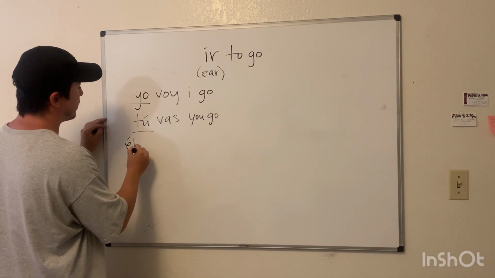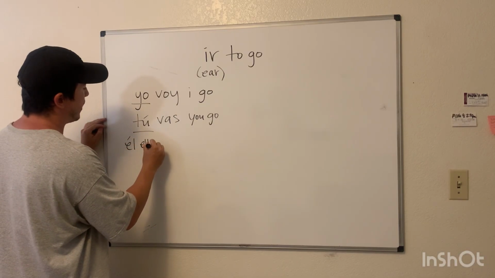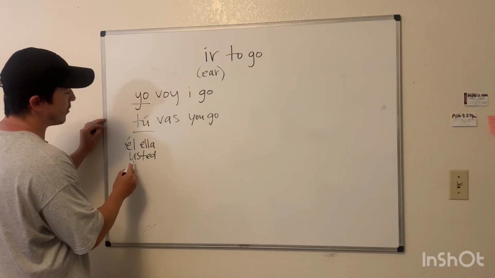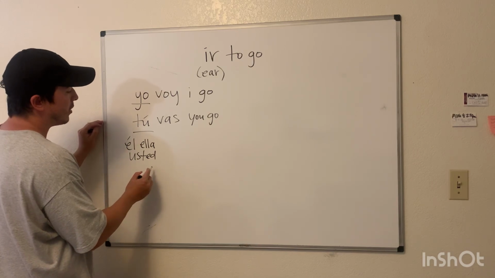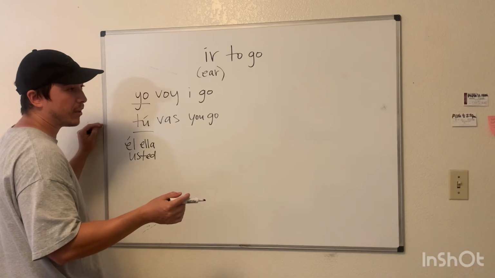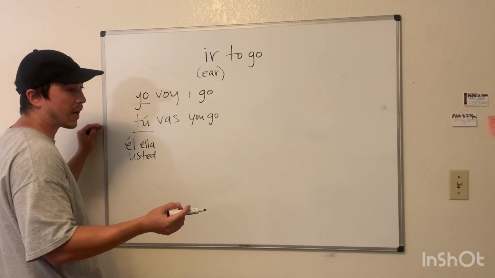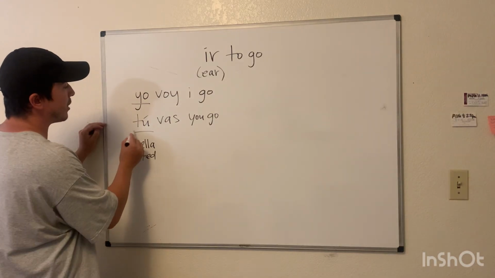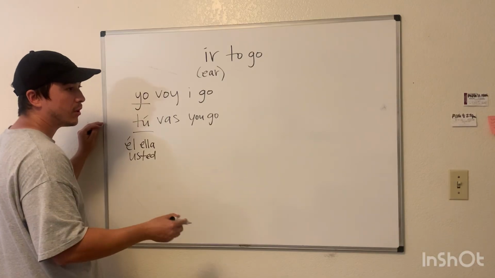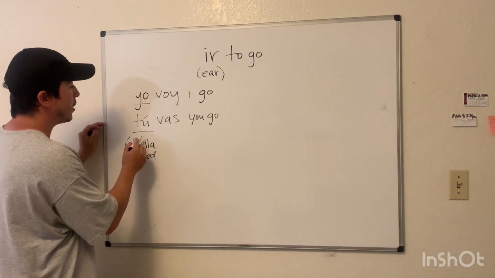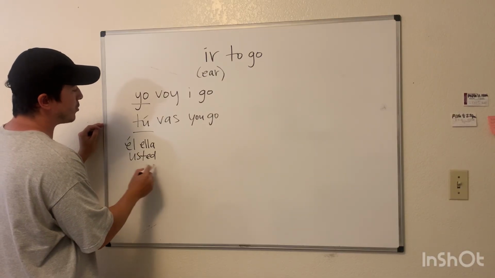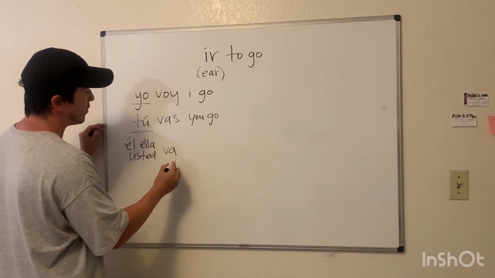Él with the accent. Él, ella, usted, which is a formal you. You use usted if you're talking to someone of a higher rank than you, say in the military or a professor, a teacher of some kind. You would say usted instead of tú. Tú is informal you. It's you, you're hanging out with someone, your friend is tú. Tú vas, you go. But a teacher, you would say, usted va.